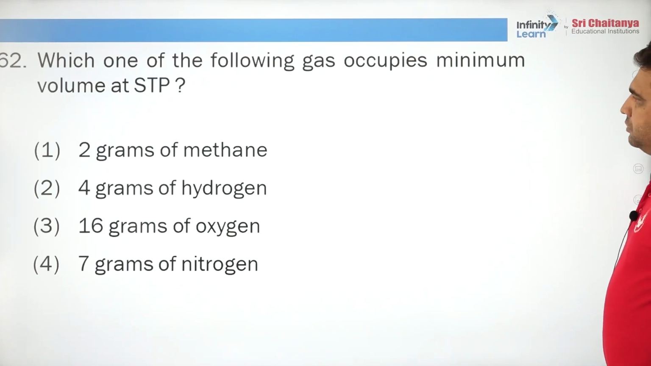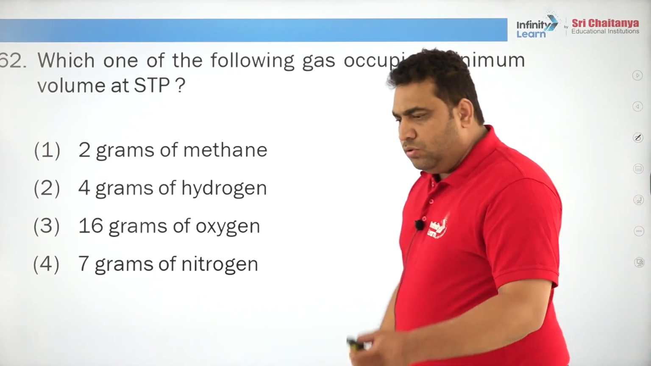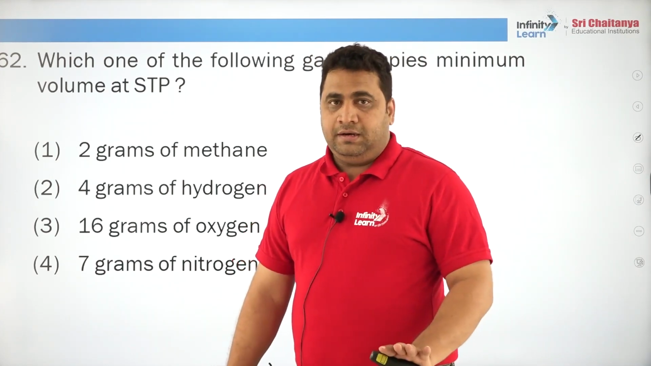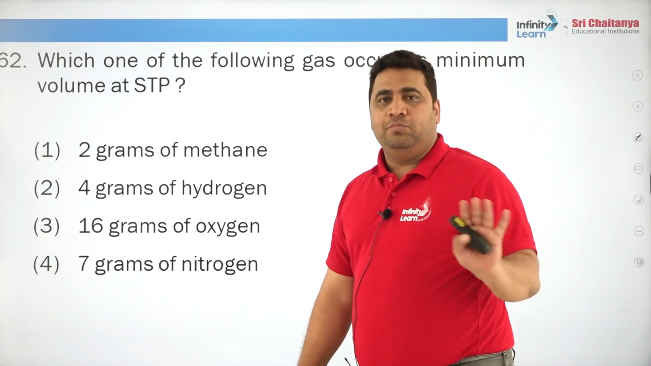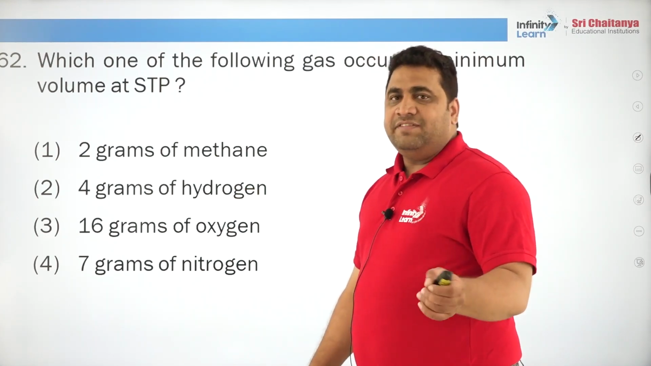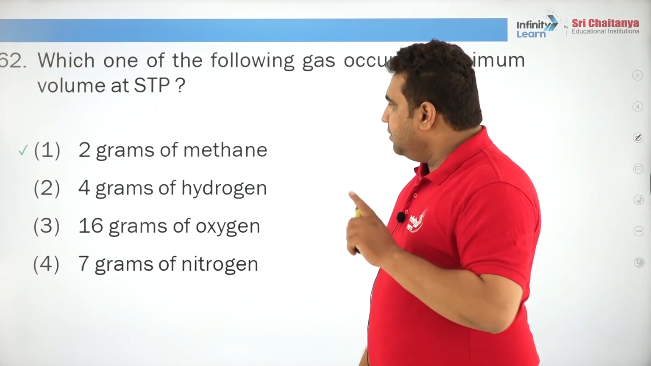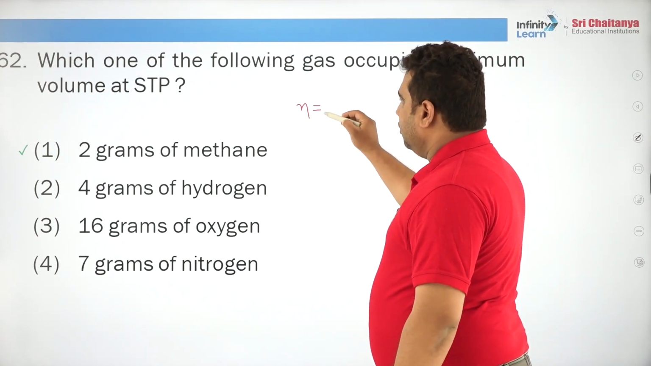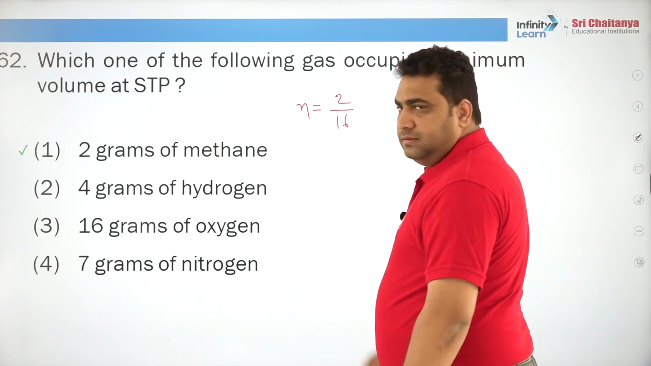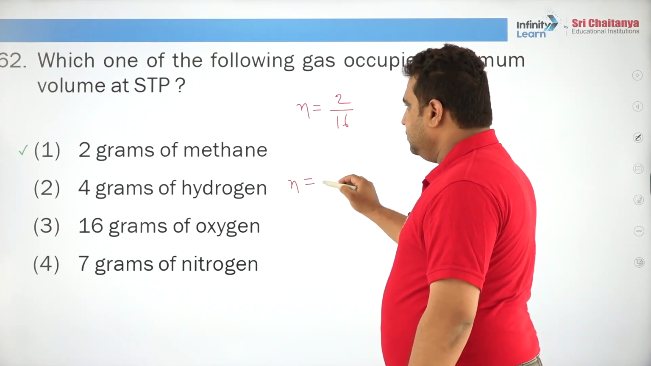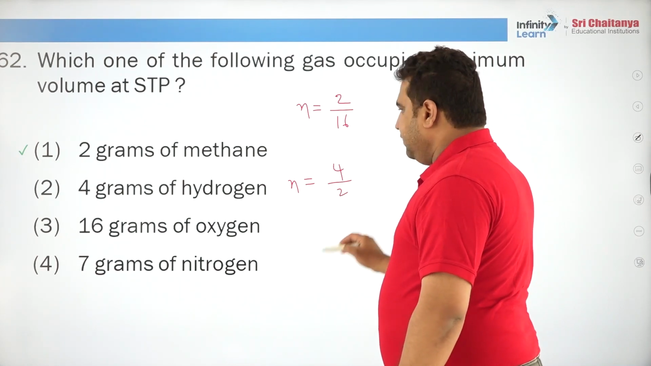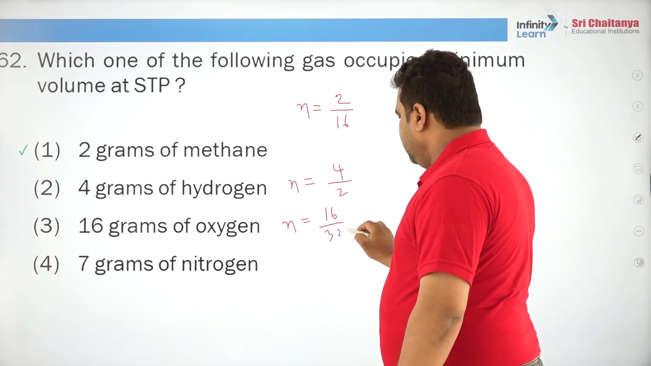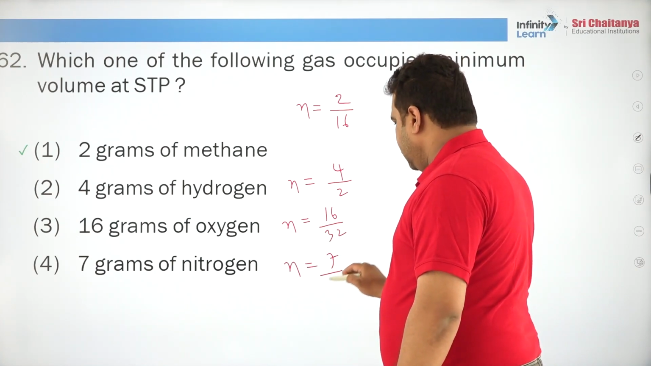Which one of the following gases occupies minimum volume at STP? Any gas if you take 1 mole, it occupies 22.4 liters, right? That means the volume occupied depends upon the number of moles. So, among these 4 you have to find out which is having the least number of moles. Are you following? The least number of moles you will have is 2 grams of methane. How? Let us see. Number of moles of methane is how much? Weight by gram molecular weight. Number of moles of hydrogen is how much? 4 grams, weight by gram molecular weight. Number of moles of oxygen is how much? Weight by gram molecular weight. Number of moles of nitrogen, how much? Weight by gram molecular weight.